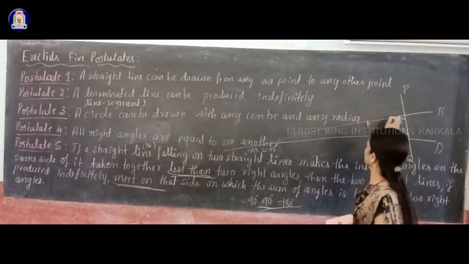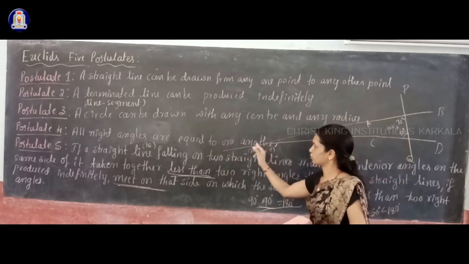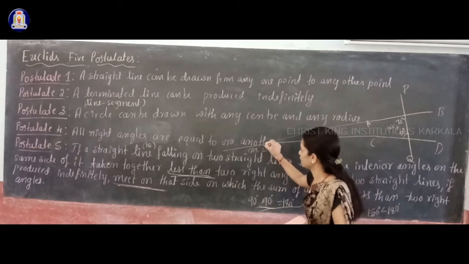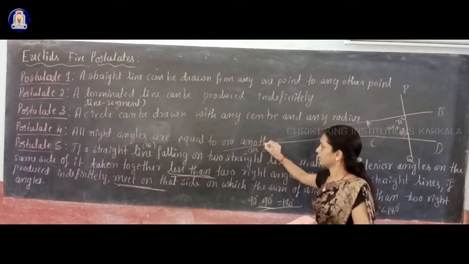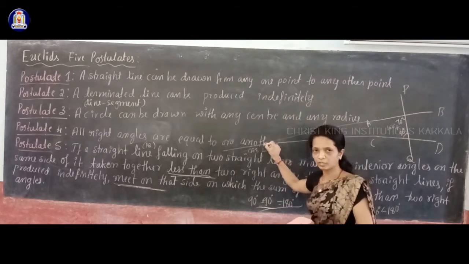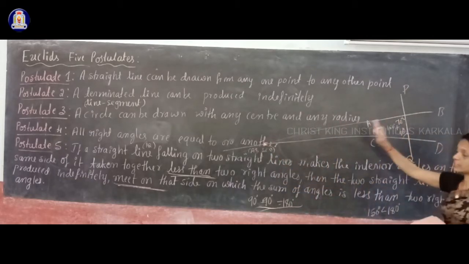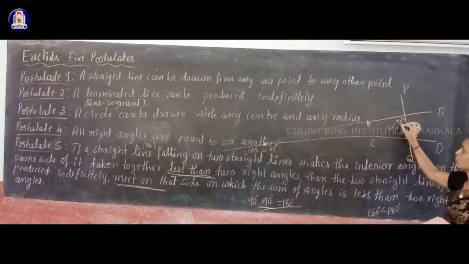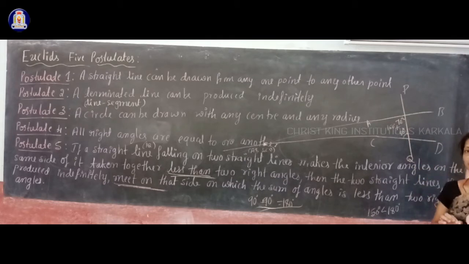So you can see that these two straight lines, if you produce them, will meet, meaning intersect, at a point on that side on which the sum of two interior angles is less than two right angles, meaning less than 180 degrees. I hope you understood. If you see the other side of this straight line PQ, what is this interior angle?